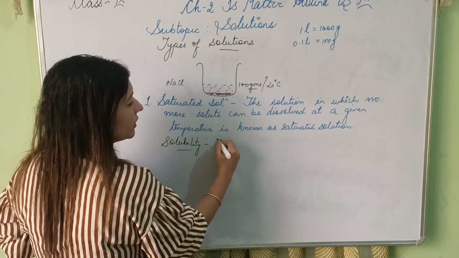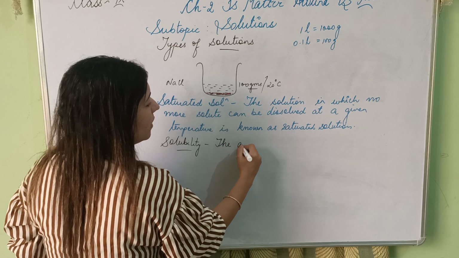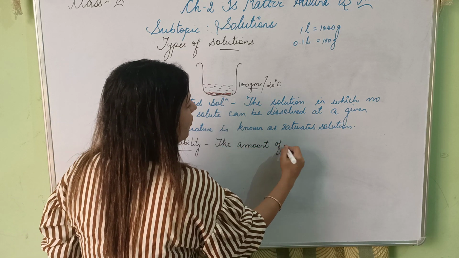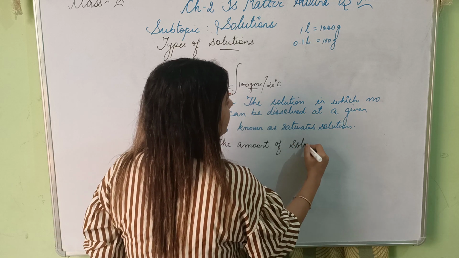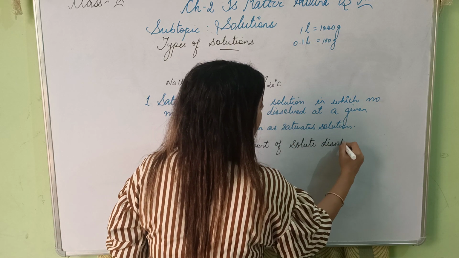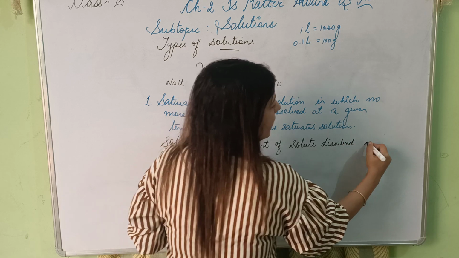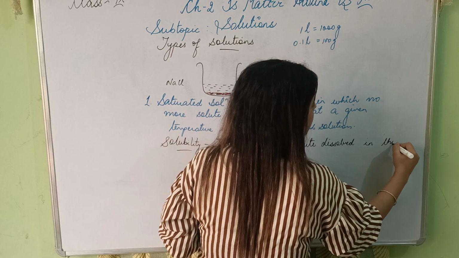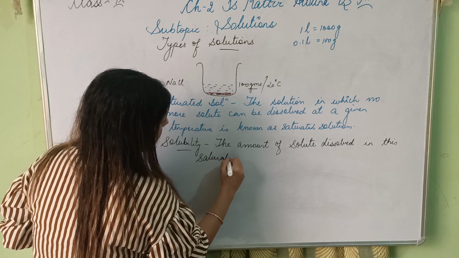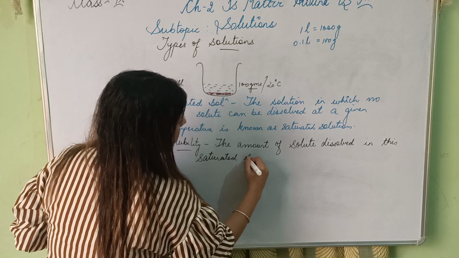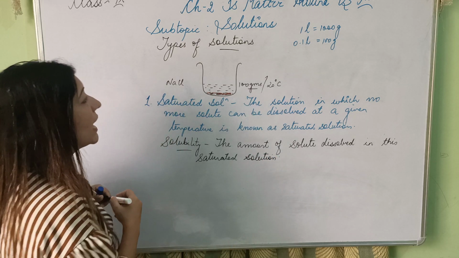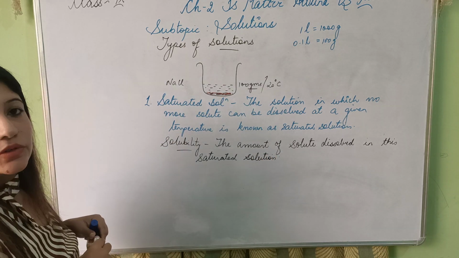The amount of solute dissolved in this saturated solution is known as solubility of the salt.